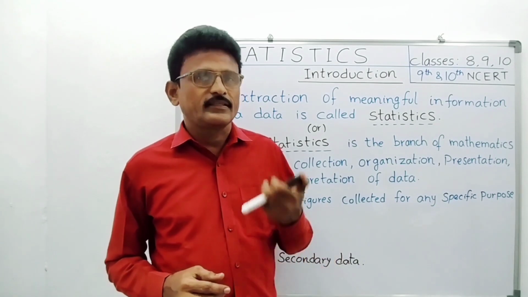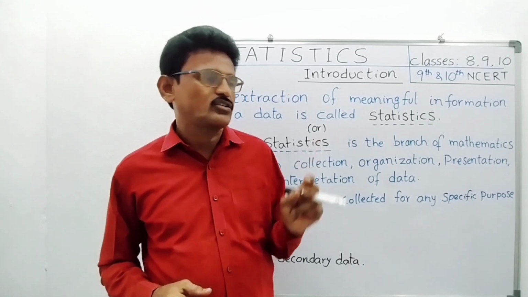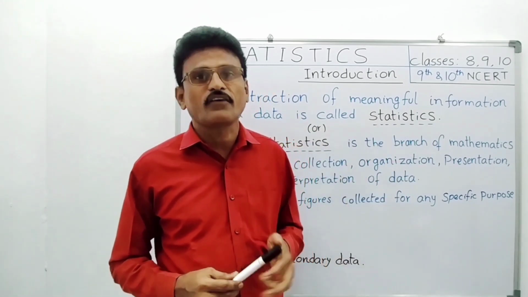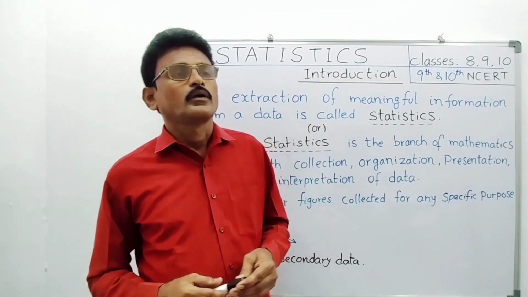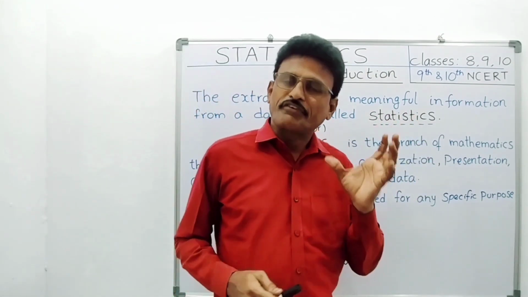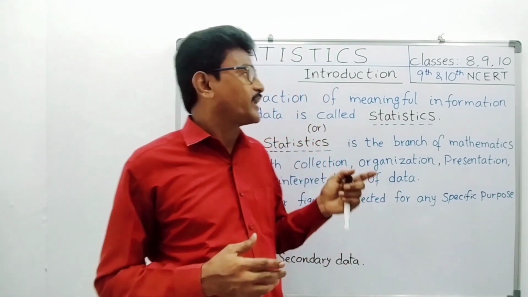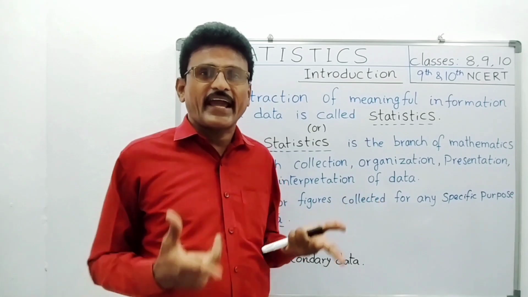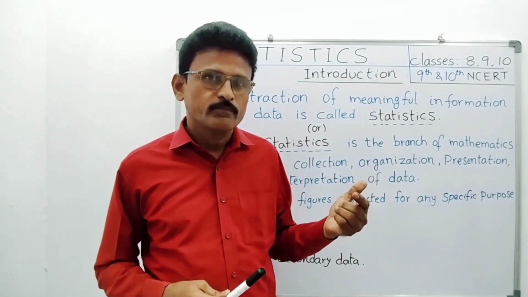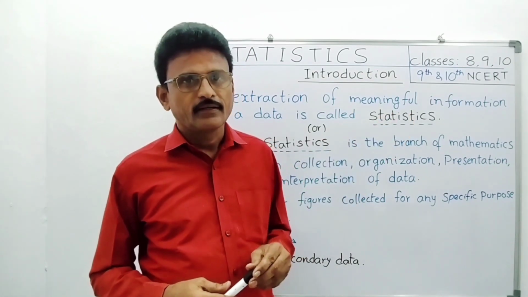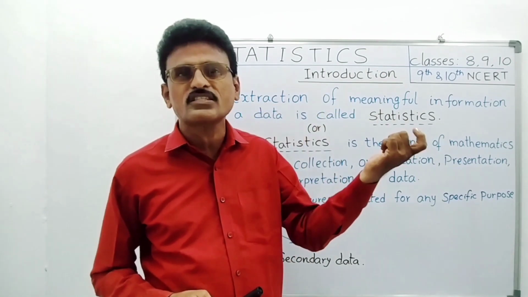Students, in 6th class and 7th class, you are studying how to find the average of some given numbers, the mean. And tally marks, frequency, pie diagrams, all these also come under statistics. But 8th class students have the chapter named frequency distribution tables and graphs. That is also statistics. The chapter name is different: frequency distribution tables and graphs.